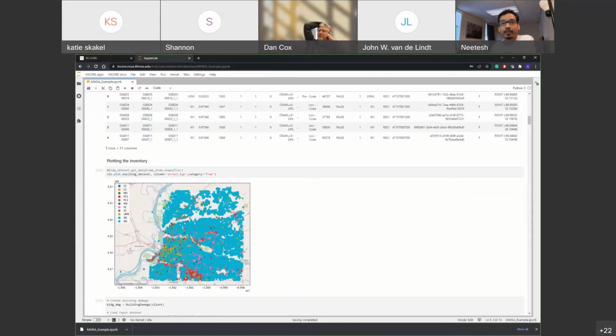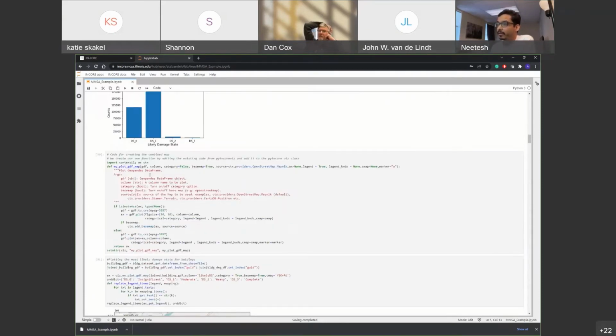For example, if you're plotting a network data set, then I would like to look at the pipes and the nodes and the results relating to both in the same map. So we wrote a little function that edits an available function in the PyIncore Viz library to do that. And we'll see how we can use this later on.